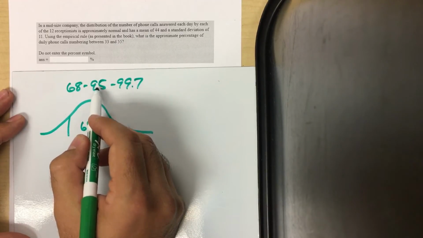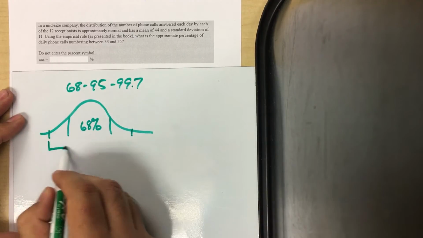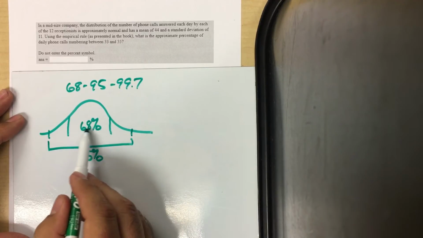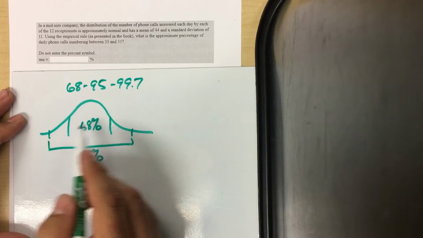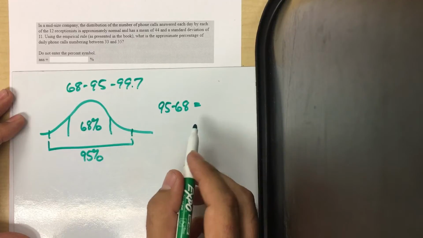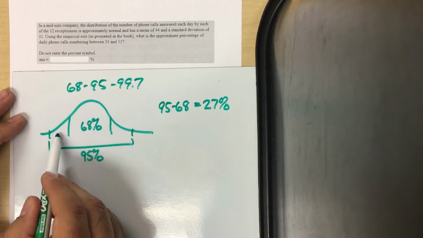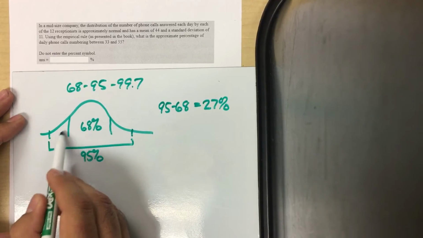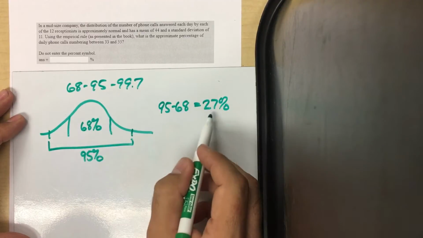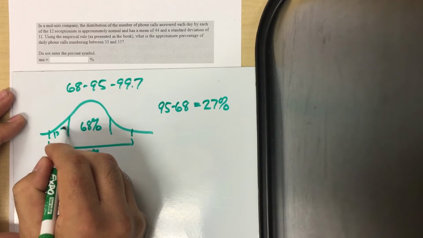And so 95% are within 2 standard deviations. So I'm going to go out 1 more standard deviation in each direction, and this interval is therefore 95%. Notice though that includes the 68% that's in the center. So if I take 95 and subtract out the 68, what do I get? 27%. So that means there's 27% of the data left over to be split into these two portions of the tails. They have to be split evenly because it's perfectly symmetrical. So 27 divided by 2 is 13.5%.